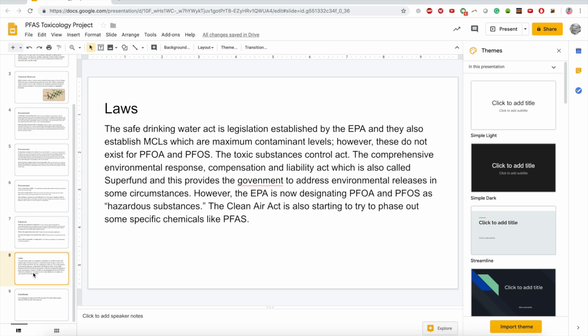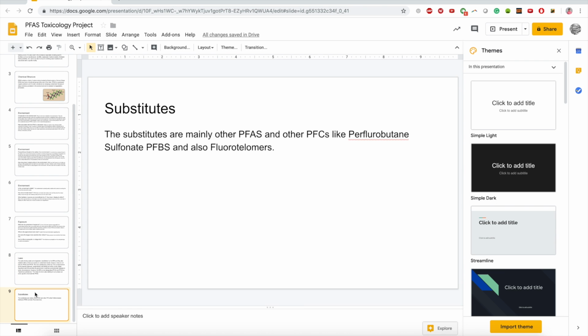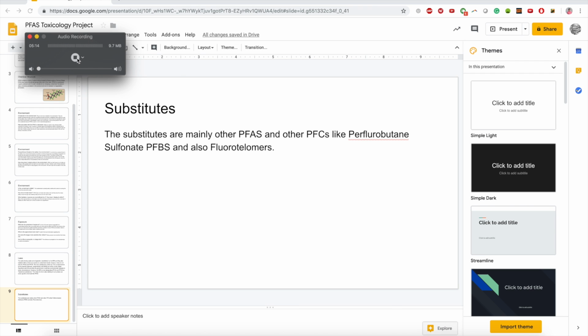government the ability to address environmental releases in some circumstances. And the EPA is designating PFOA and PFOS as hazardous substances under the CERCLA Act. And the Clean Air Act is also trying to phase out some specific chemicals in the PFAS family. In terms of substitutes, there are other substitutes like PFAS and other PFCs like perfluorobutane sulfonate, PFBS, and also fluorotelomers. And that is the PFAS toxicology project.